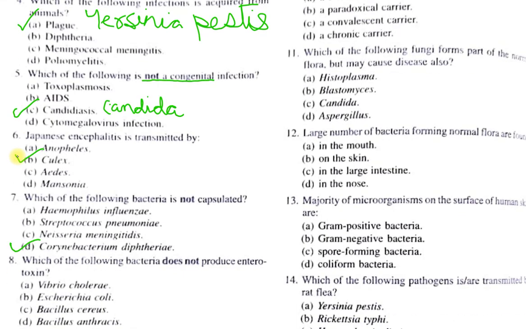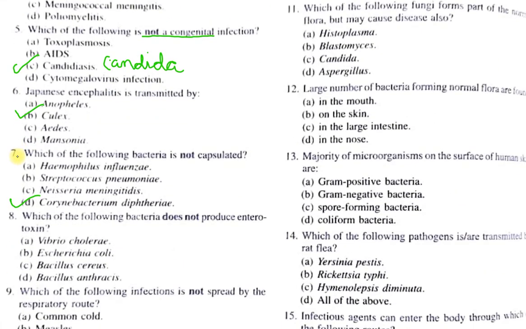Question number 8. Which of the following bacteria does not produce enterotoxin? So again, it is asking does not produce. So let's see what are the options. Option A is Vibrio cholerae, B, Escherichia coli, C, Bacillus cereus, and D is Bacillus anthracis.